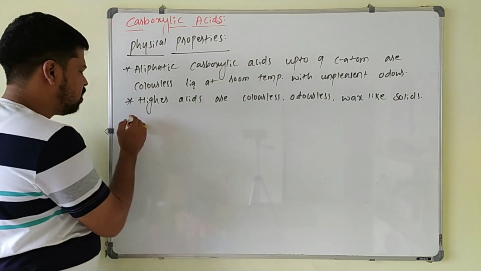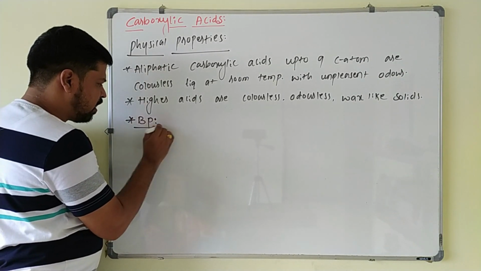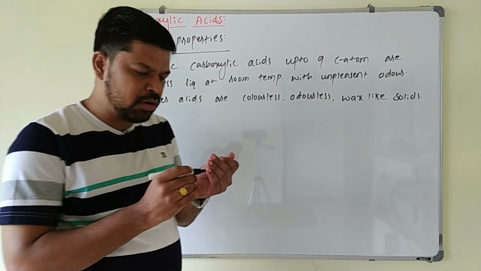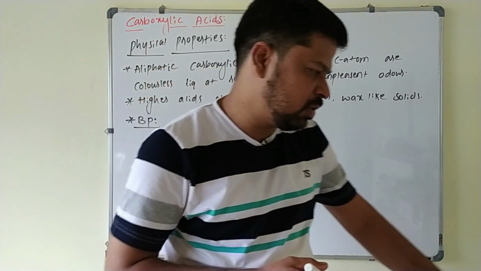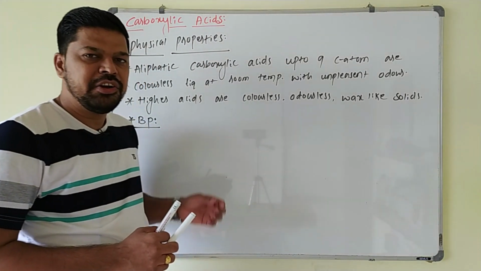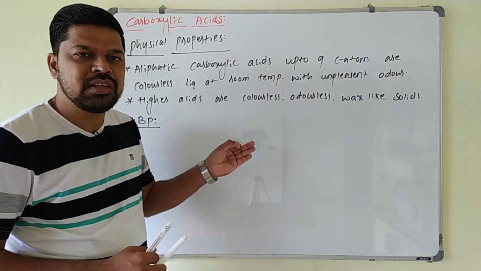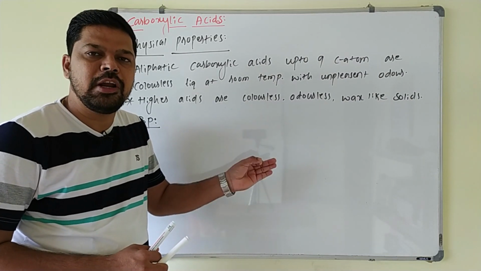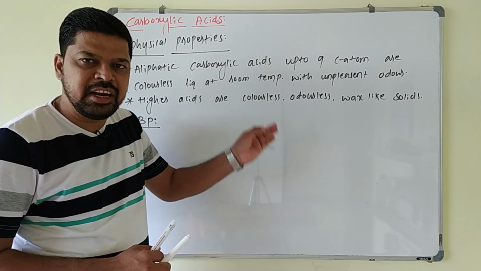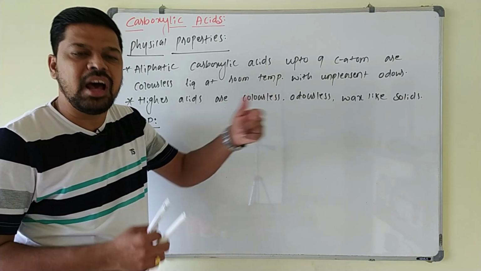Next point will go for the boiling point of these carboxylic acids. We have already discussed the boiling point in aldehydes and ketones also. So what will be the boiling point of carboxylic acids here? Due to formation of extensive hydrogen bonding, these carboxylic acids have a higher boiling point than the corresponding aldehydes and ketones. Even the boiling point of carboxylic acid is higher than the alcohols.